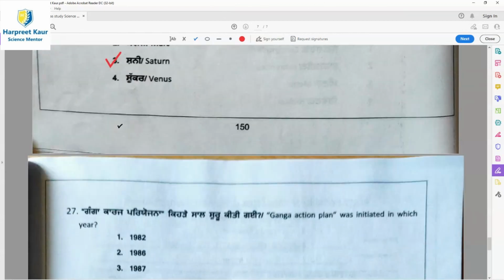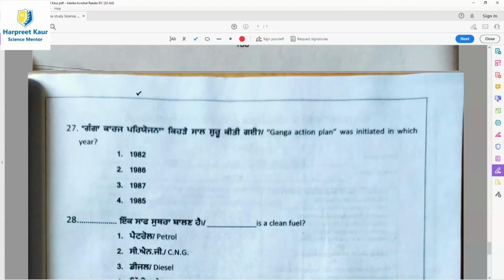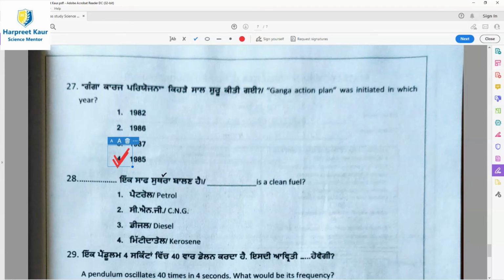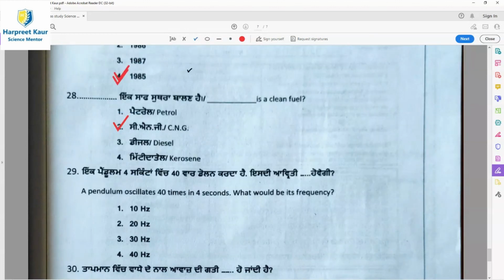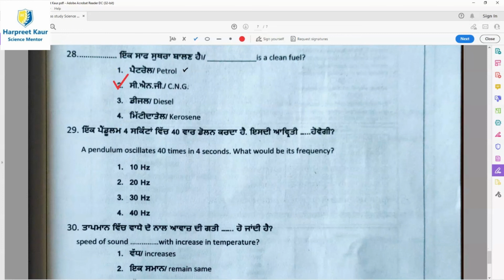Then moving on to the next question, question 27. The Ganga Action Plan was initiated in which year? Option 4, 1985, is the right answer. Then question 28. Dash is a clean fuel. Option 2, CNG. In Delhi also CNG vehicles ply.